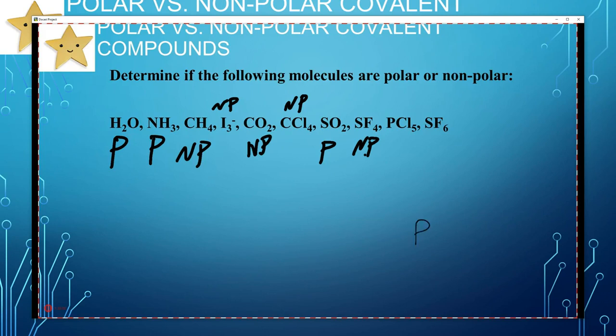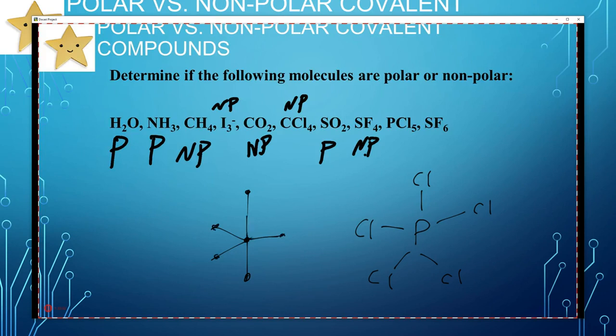PCl5, let's look at that one, P, 1, 2, 3, 4, 5, so we're going to spread them out equally into a star. You've got to think about this. So you've got a top and a bottom, and then you've got 3 in the middle. Something like that. I actually like that. Yeah, like that. And so this one is really cool. This one is a PCl5. The phosphorus is in the middle. All of the ends are chlorine atoms.